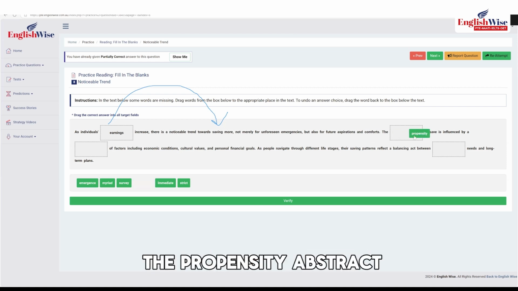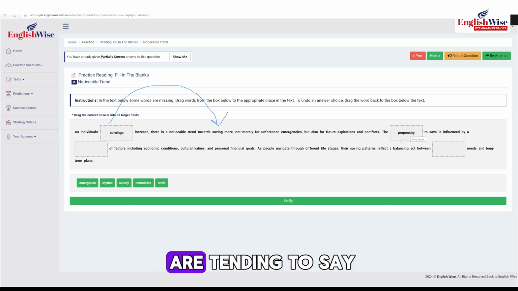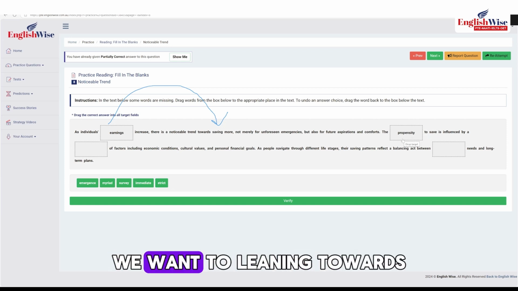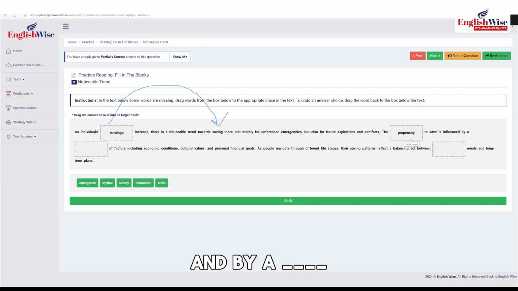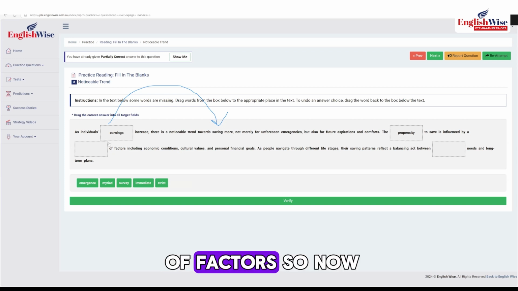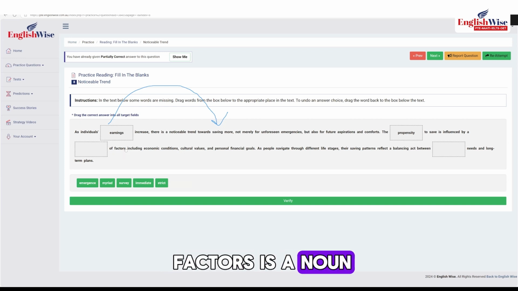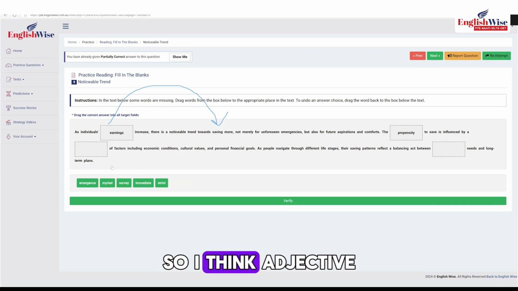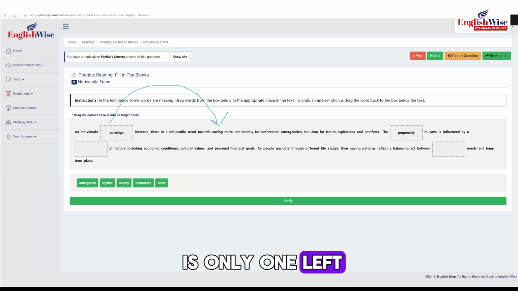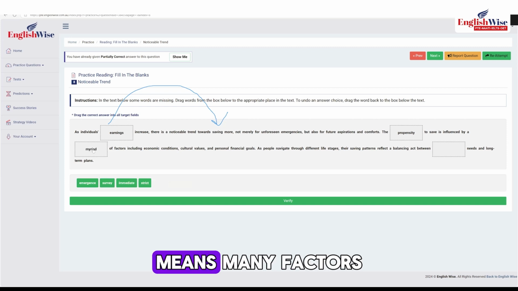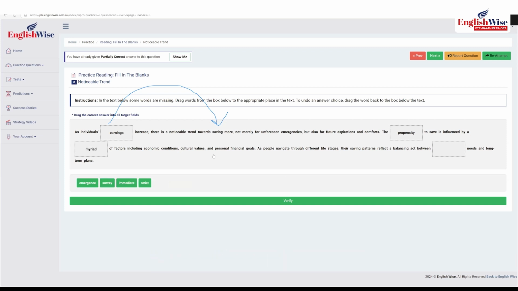So it should be the propensity, an abstract noun, that means we are tending to save, we want to, leaning towards it by a blank of factors. So now factors is a noun. Before a noun we need an adjective. So I think the adjective that is only one left is myriad, which means many factors.